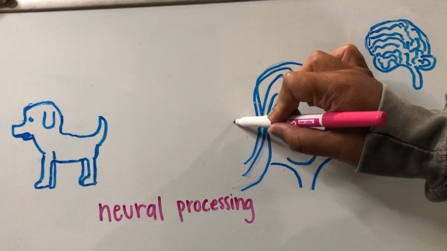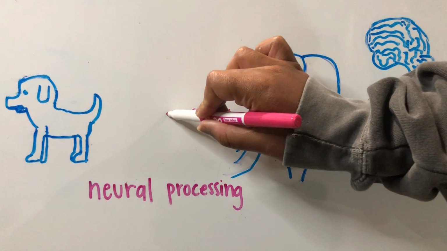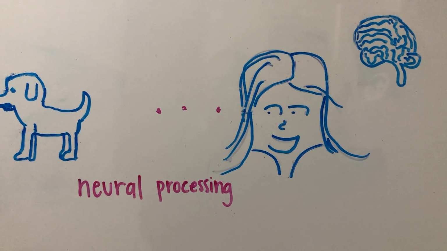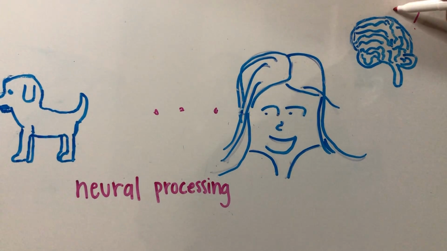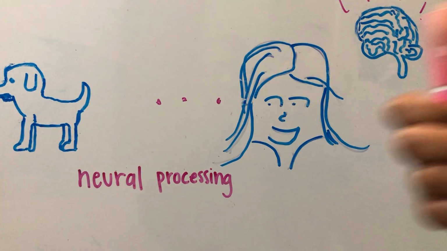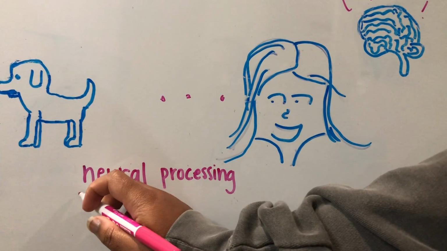Have you ever seen a dog and become instantly happy? Or watched a sad movie and began to cry? Well, if you have, you may have asked yourself, what processes in the brain cause me to have this emotional response? If so, I'm here to answer that question. Today, we'll be discussing neural processing.